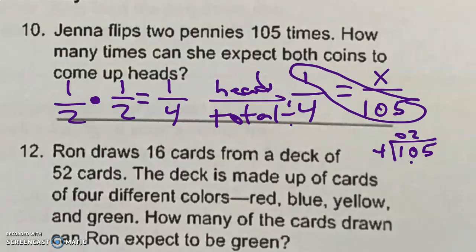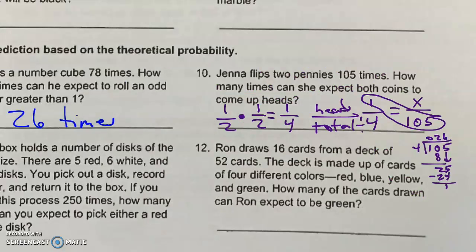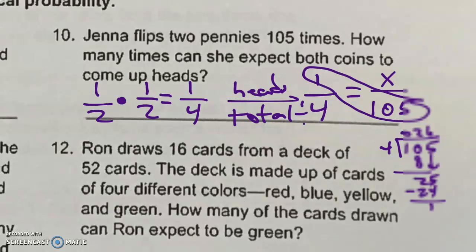What, 4 times 5? 4 times 6? 24. And we'll probably just stop there. Okay, so how many times would you expect it to land on heads? Either 26 or 27, but you can put 26 times.